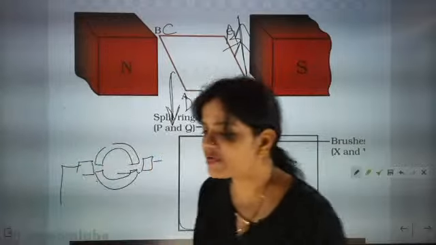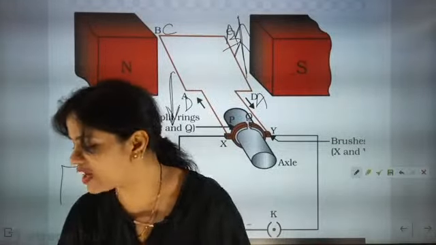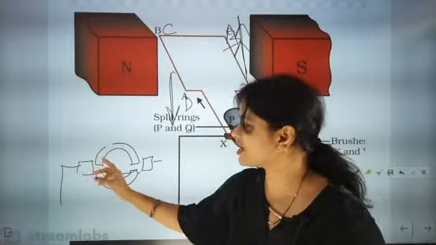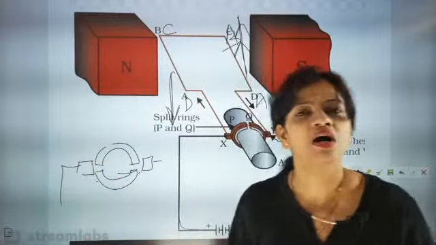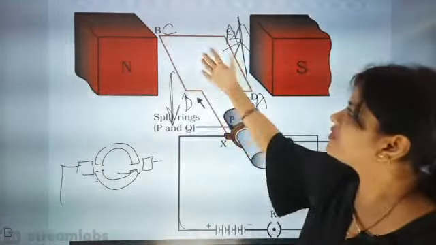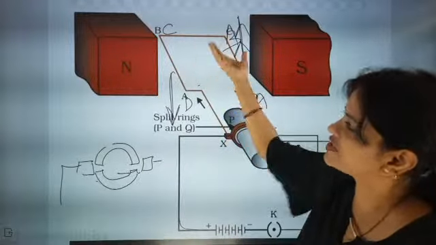For some time it will have inertia, and then the very next moment the split ring will touch the carbon brush again, and continuity will be maintained. So it will start rotating in the anti-clockwise direction.